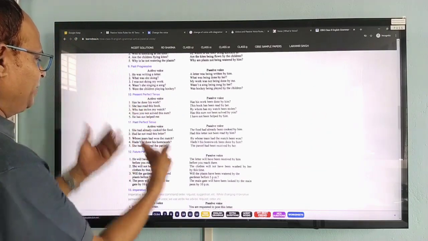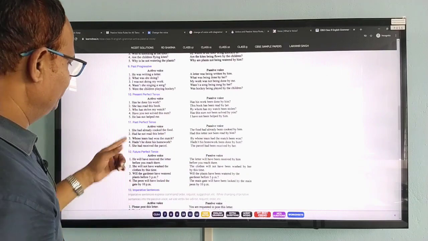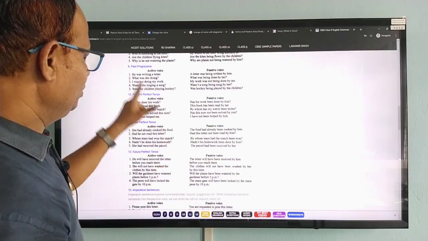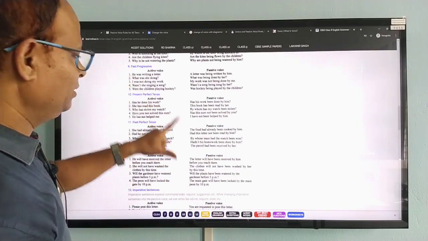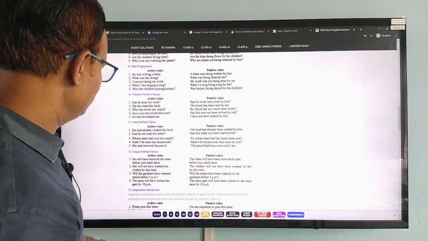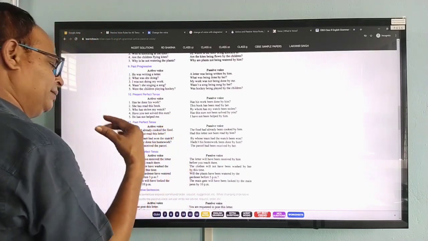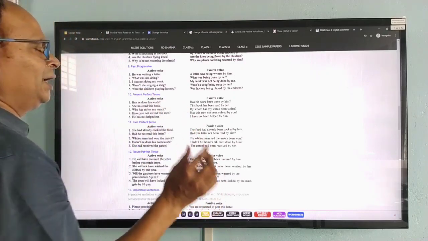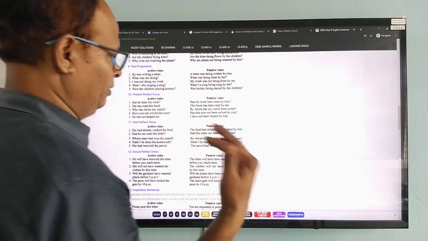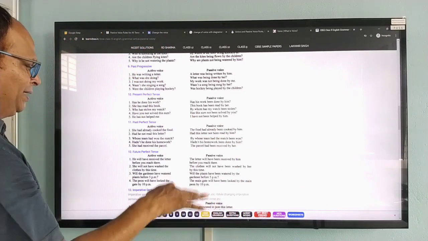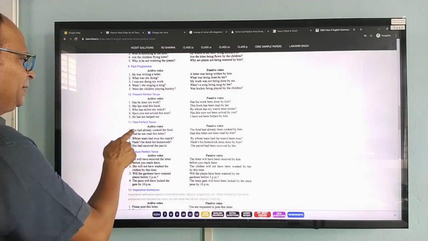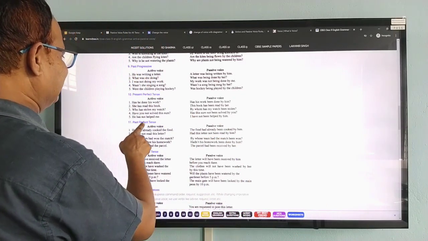So, when you do the practice, tense-wise, your practice will finally be perfect, and you will learn the art of how to change from active to passive or from passive to active. Say for example, now past perfect.